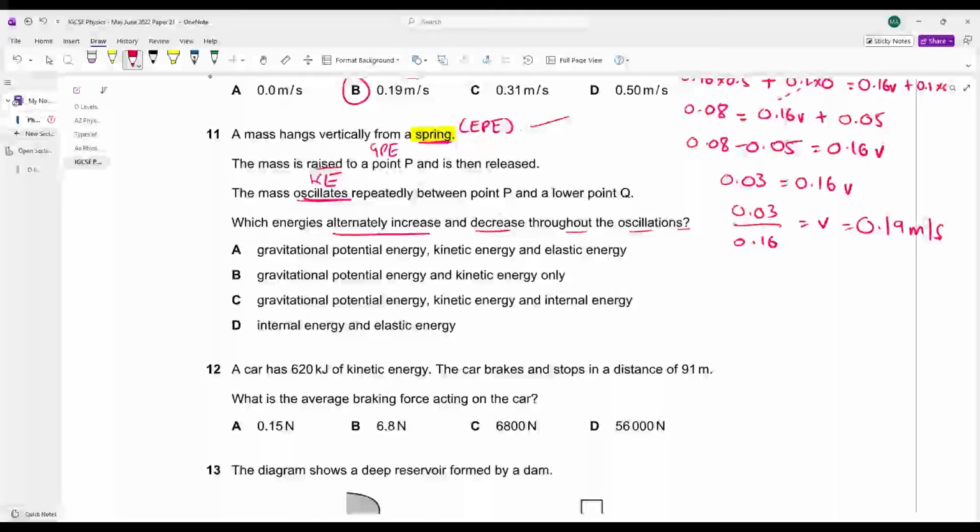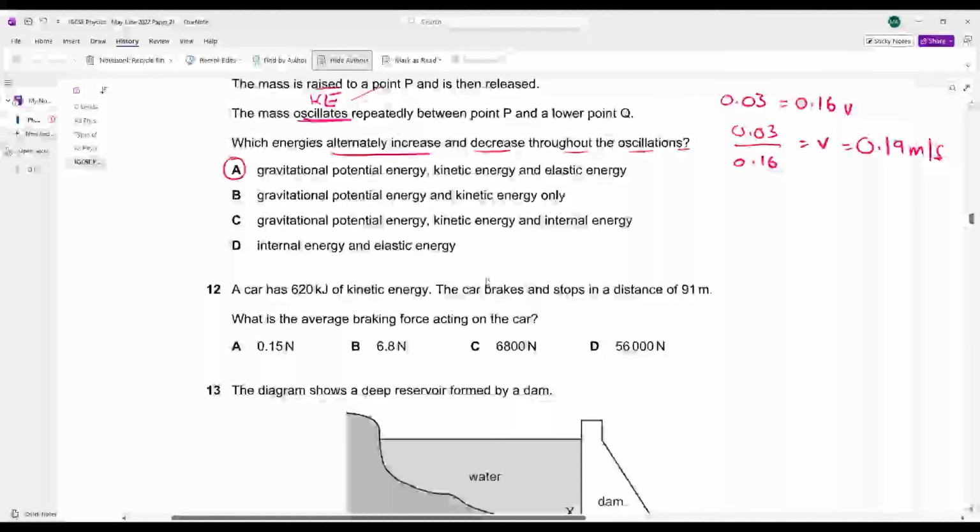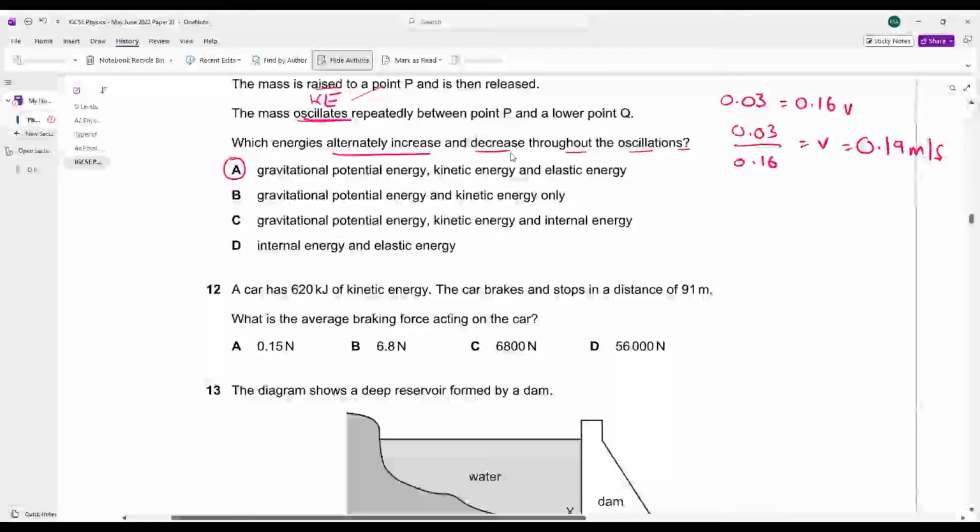You are raised to a height, that means gravitational potential energy is also present. Then you are oscillating. Oscillating means you are moving, that means you are storing kinetic energy as well. A is your answer. Repeatedly, your gravitational potential energy, kinetic energy, and elastic energy are increasing or decreasing.